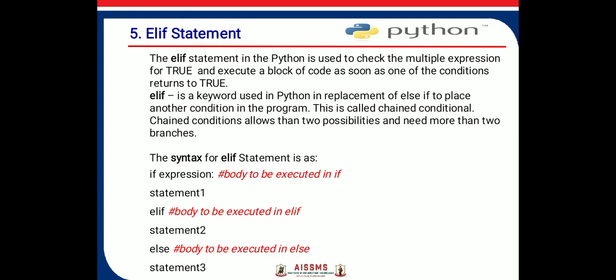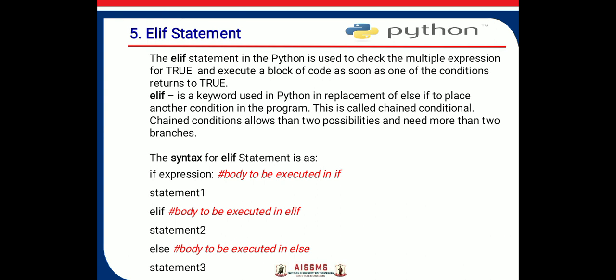Then the elif statement. The elif statement in Python is used to check multiple expressions for true and execute a block of code as soon as one of the conditions returns true. Elif is a keyword used in Python in replacement of else if to place another condition in the program. This is called a chained conditional. Chained conditionals allow more than two possibilities and need more than two branches. The syntax of the elif statement is shown here.